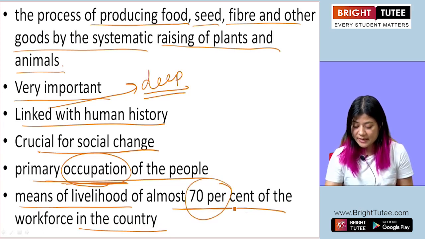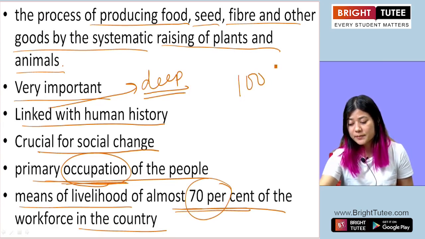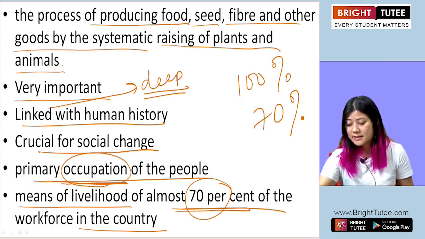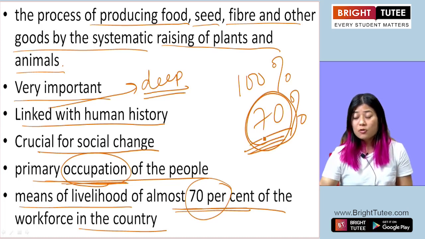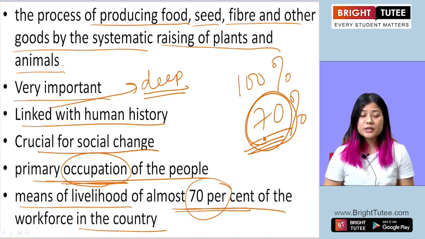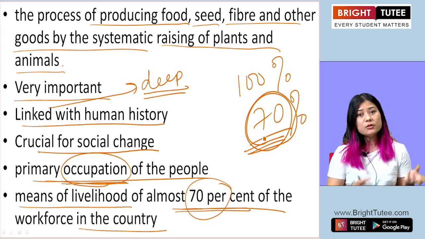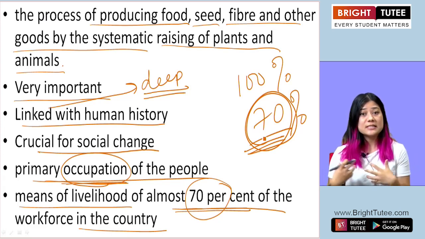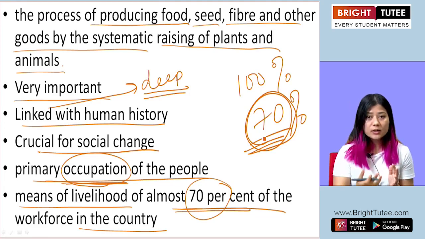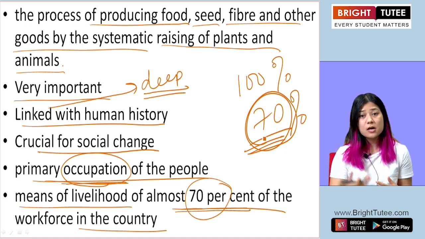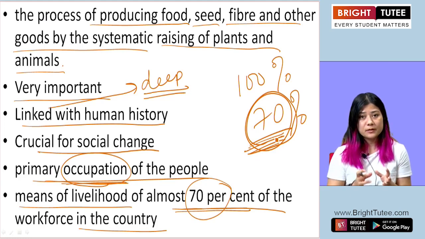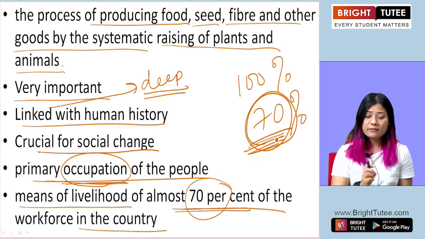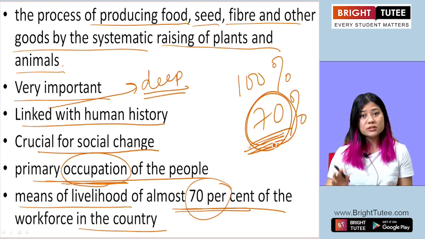So almost 70%, so out of 100%, imagine 70% depend upon agriculture for their livelihood. So majority of people in our country depend on agriculture to get their livelihood, to get sustenance, to sustain themselves. Okay, agriculture is the sector where they work and they take care of themselves, they earn their living. Okay, so the percentage of people who depend on agriculture is almost 70%.